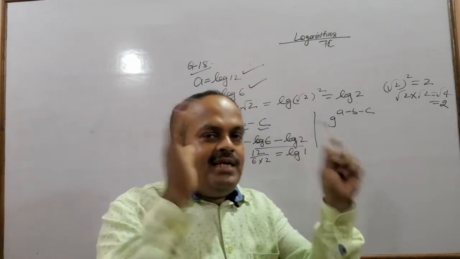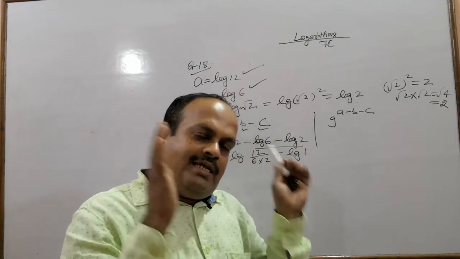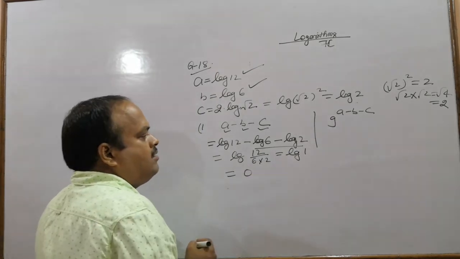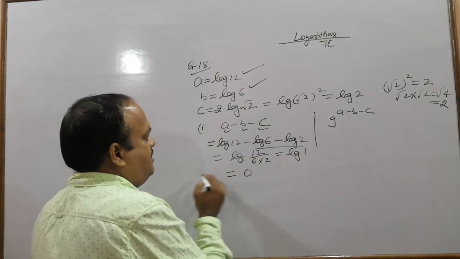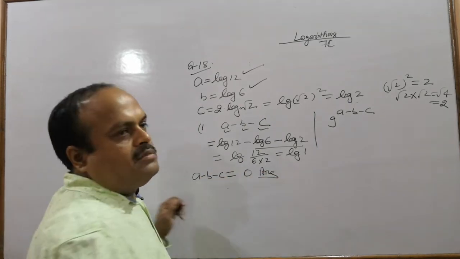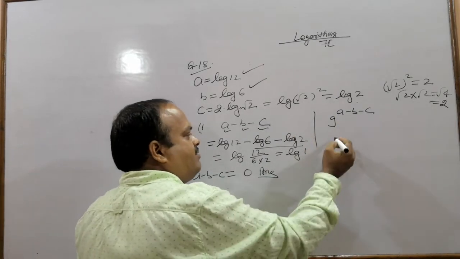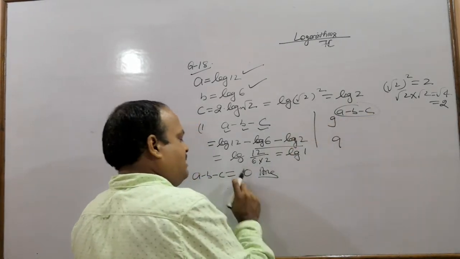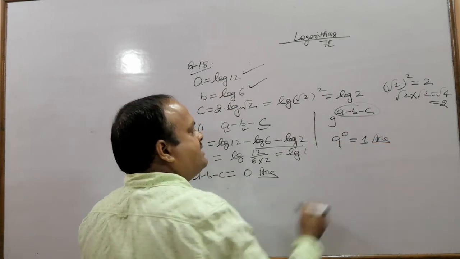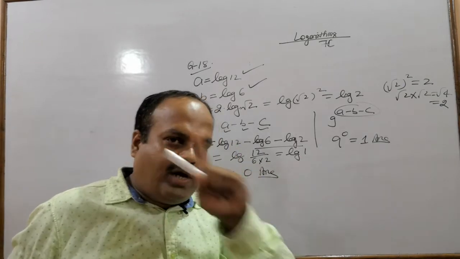Log 1 at any base is 0. So the value of a minus b minus c is 0. Answer. To get the answer of the second part, we will put this value which we have got, 0. So the second part's answer is 9 to the power 0, which becomes finally 1.